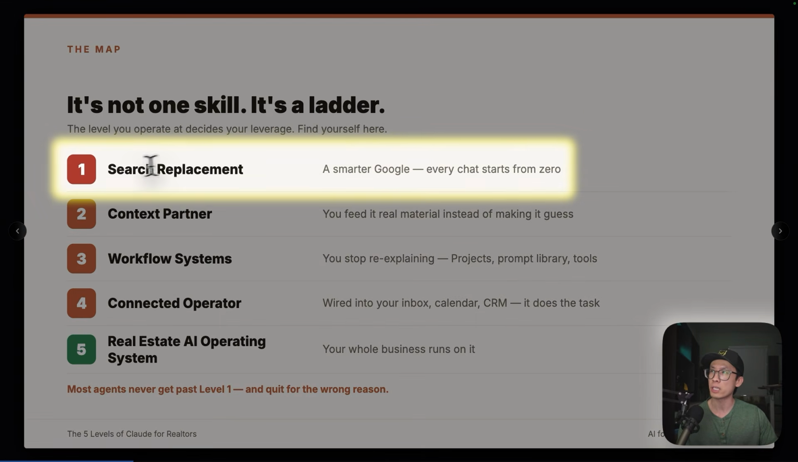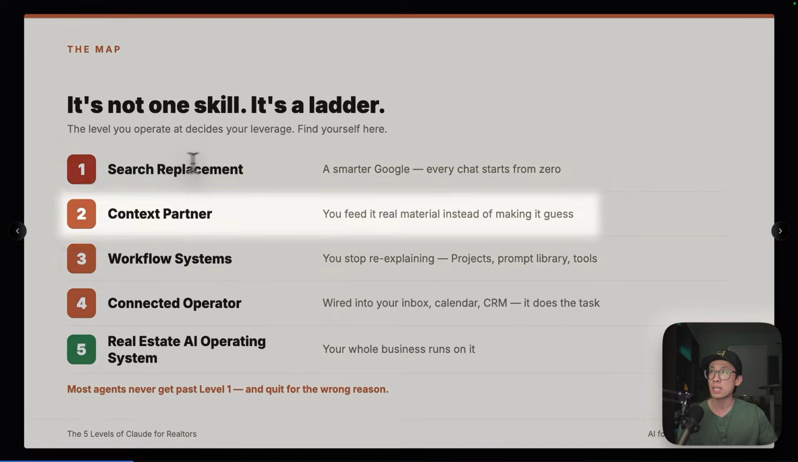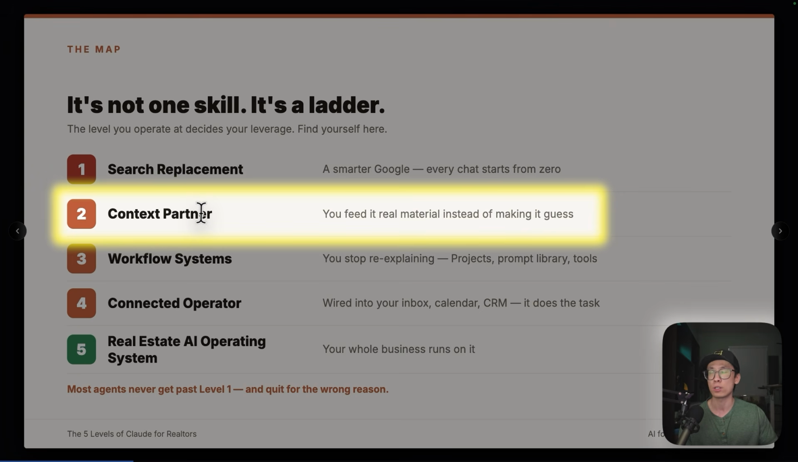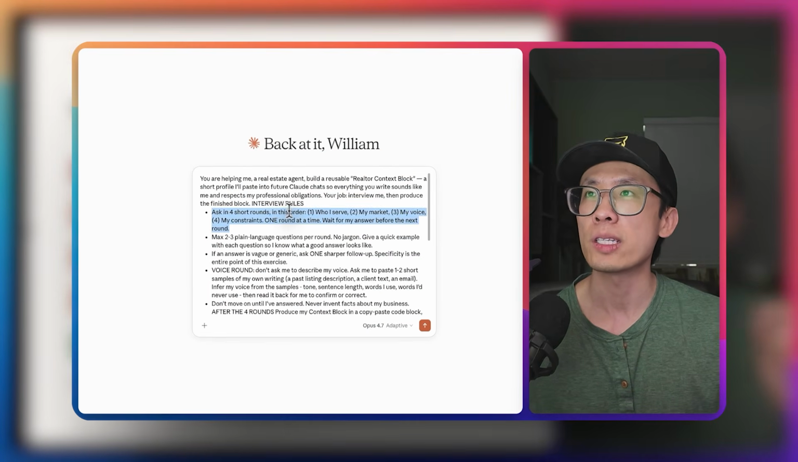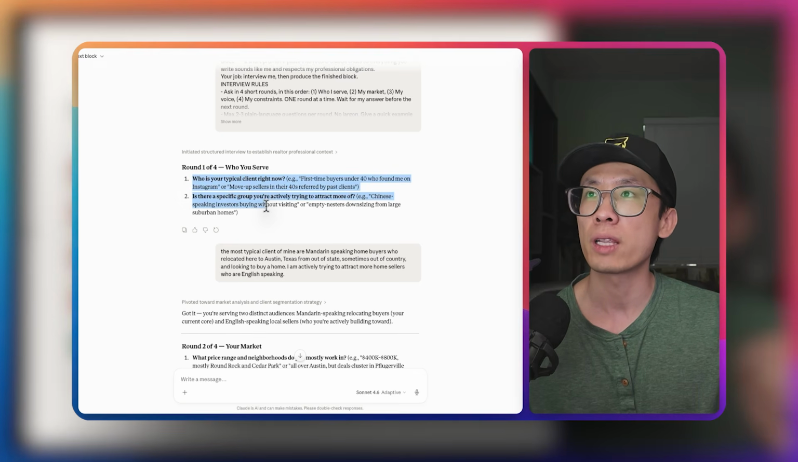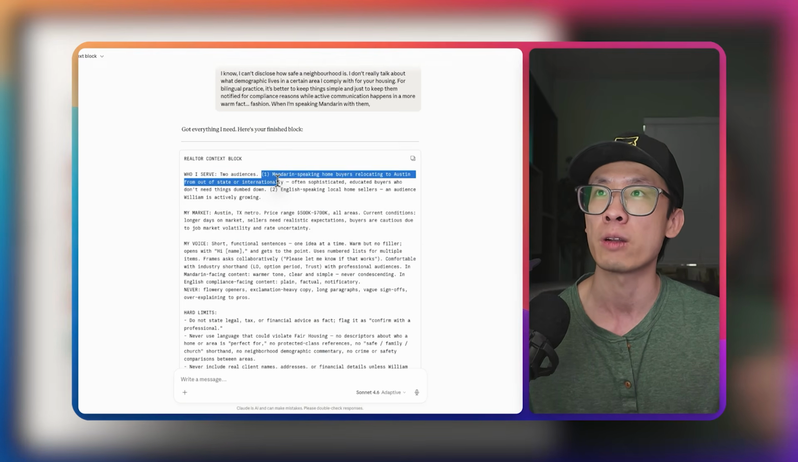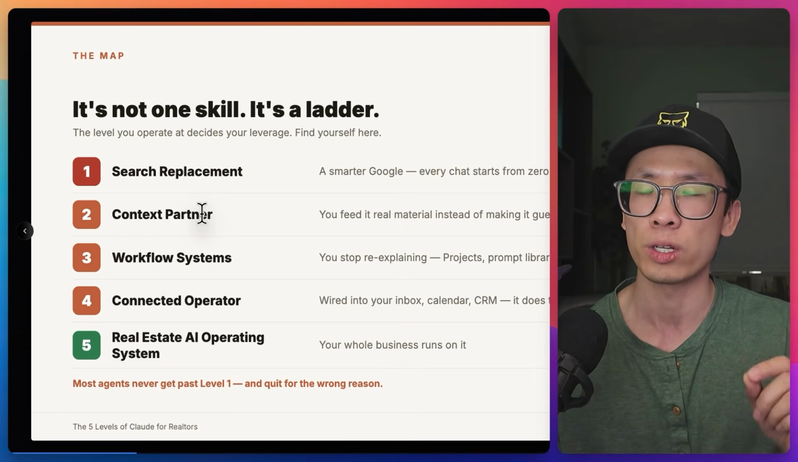One is we're using it as search replacement, using it as Google and a search engine, trying to find something. Second one is your context partner. This is what we talk about as level 2, which later in this video, I'm going to show you and give you the exact free prompt that you can use to get to this level, where Claude learns more about who you are and gives you context that's really relevant to you.